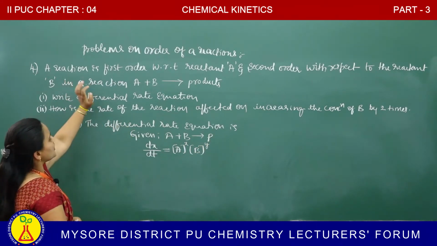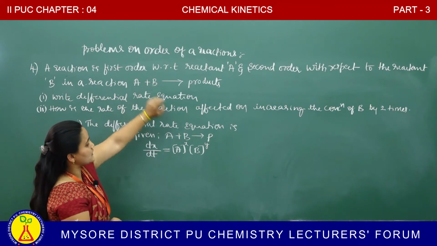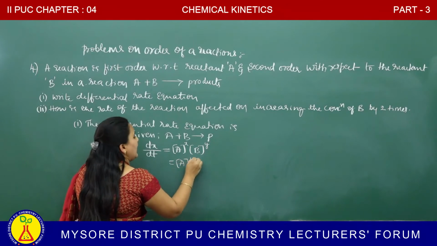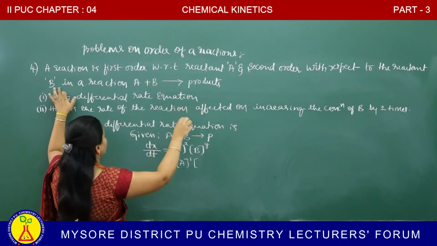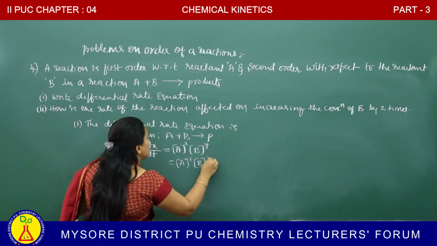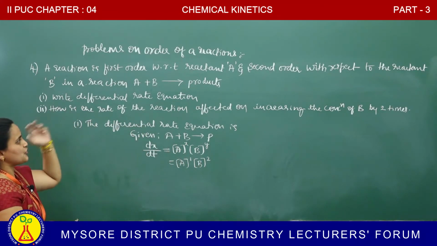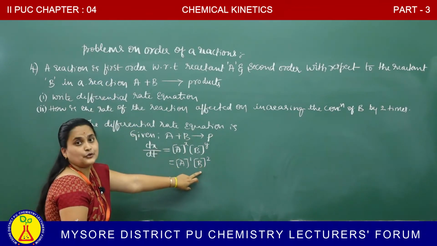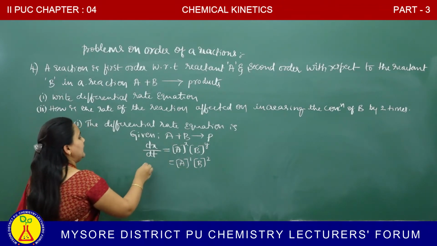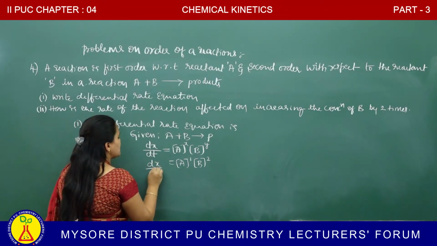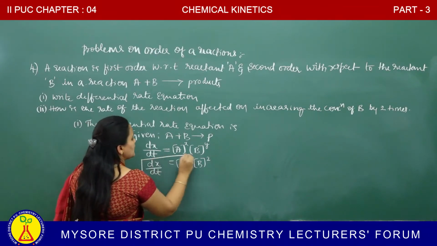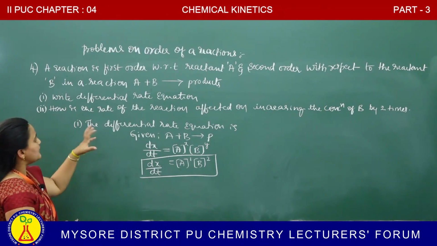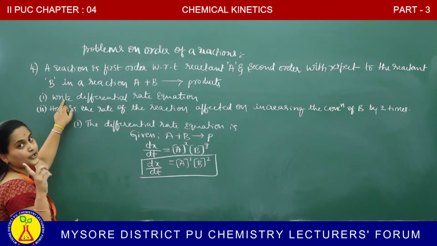But they were mentioned in the question, a reaction is first order with respect to the reactant A, and second order with respect to the reactant B. Therefore y becomes 2, x becomes 1, because they were mentioned in the question already. Therefore the differential rate equation becomes dx by dt is equal to k, molar concentration of A to the power of 1 and molar concentration of B to the power of 2. This is the differential rate equation. For this question we get 1 mark.